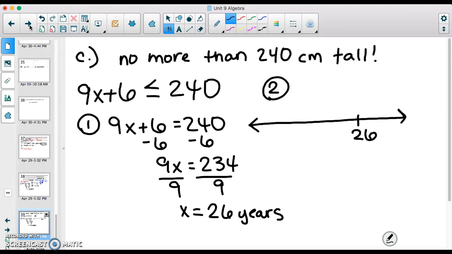So 26, and is it going to be filled in or open? Because it is or equal to, it just says it can't be more than 240, but it's okay if it is 240. We're going to fill in this point. And now let's try to shade. So I always test with 0. So I'm going to plug in 0 over here.